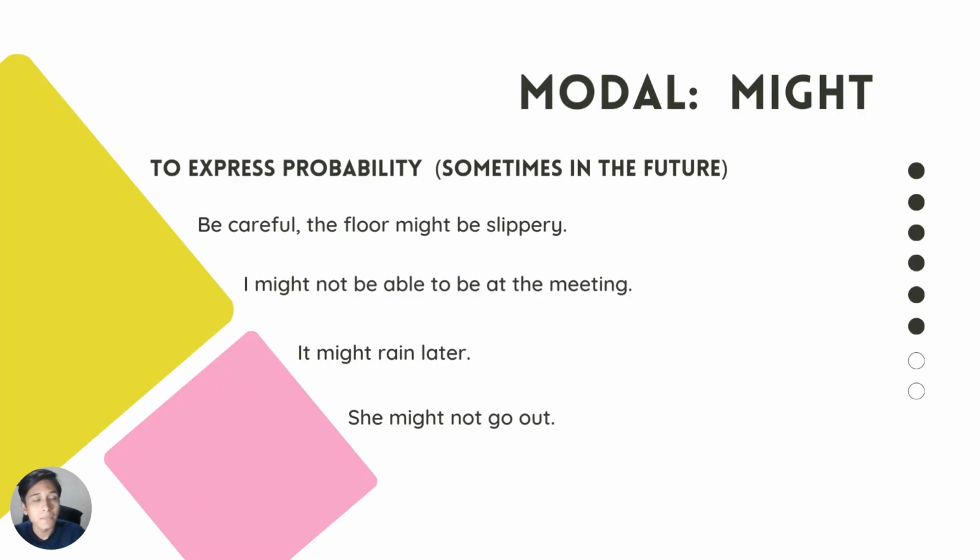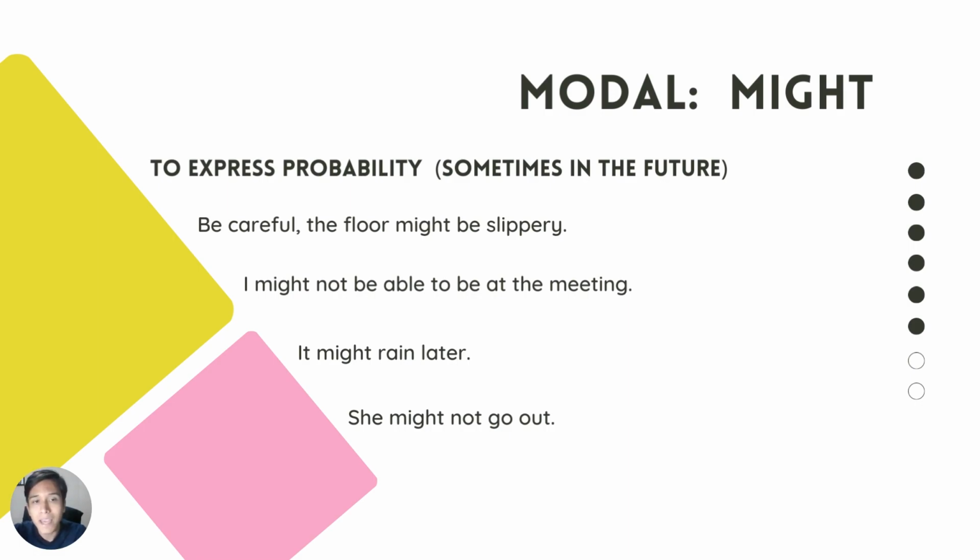Now, let's see the modal verb might, which is used to express probability sometimes in the future. For example, be careful, the floor might be slippery. I might not be able to be at the meeting. Here, this sentence is expressing something in the future.